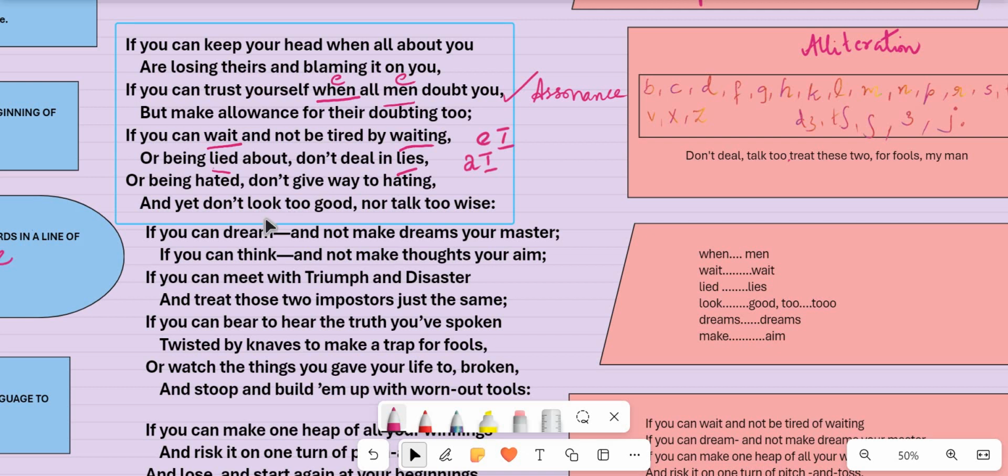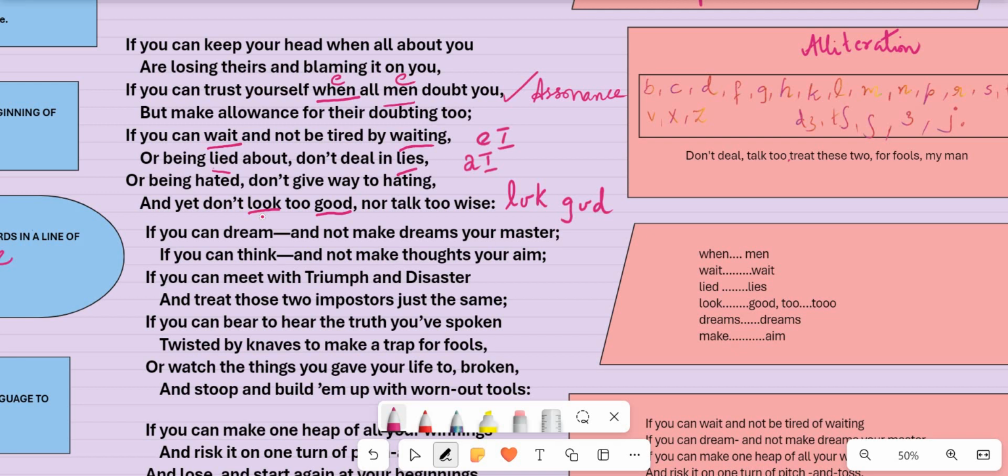One important assonance that you have from the first stanza is look and good. Why? Because double O is used in look and double O is used in good. But this is the sound that is used. Look and good.